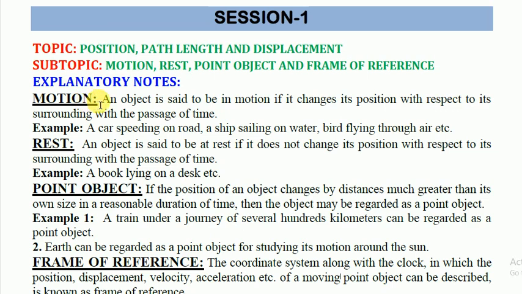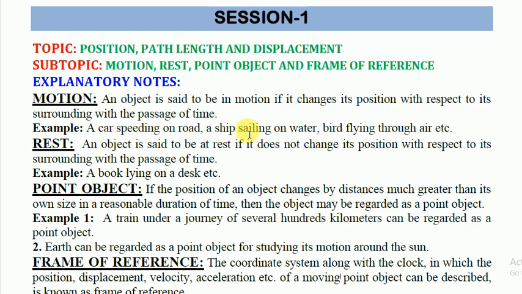Motion means an object is said to be in motion if it changes its position with respect to its surrounding with the passage of time. It means that if the body is changing its position with respect to its surrounding with the passage of time, it is called motion. For example, a car is speeding on the road. So the car is moving with some speed and it is changing its position. So this car is in motion.